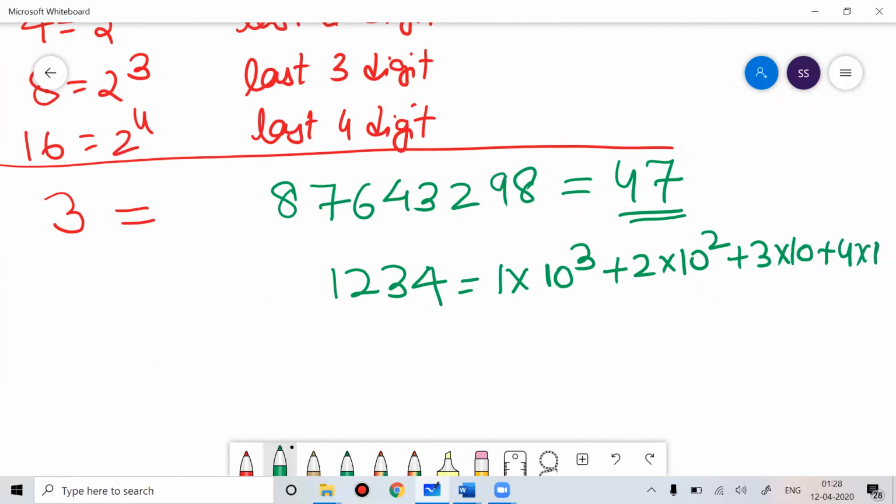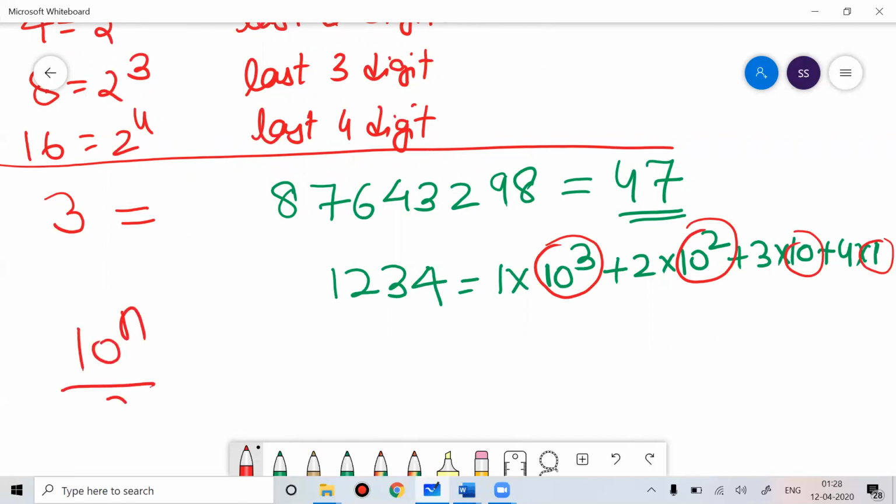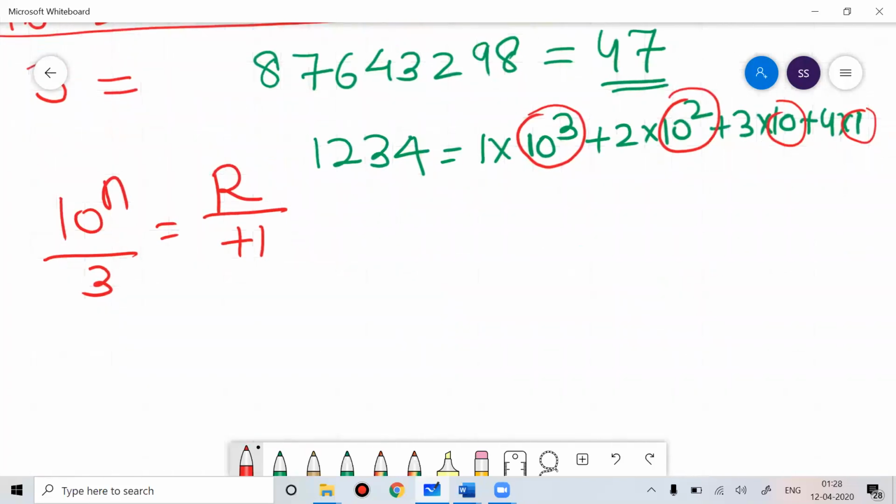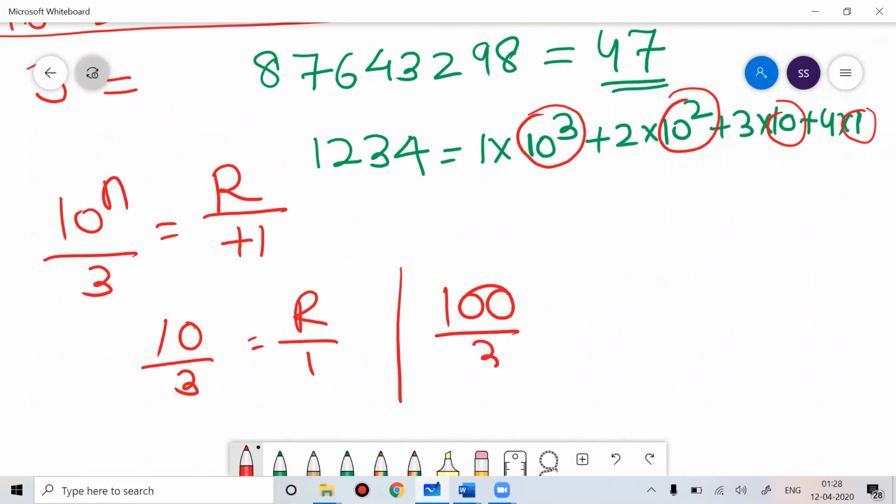We all know this. So it doesn't matter. These values don't matter to us. Why doesn't it matter? Because you have to understand that 10 to the power n, when divided by 3, the remainder is always 1. So divide 10 by 3, what is the remainder? 1. 100 by 3, what is the remainder? 1. 1000 by 3, what is the remainder? 1.